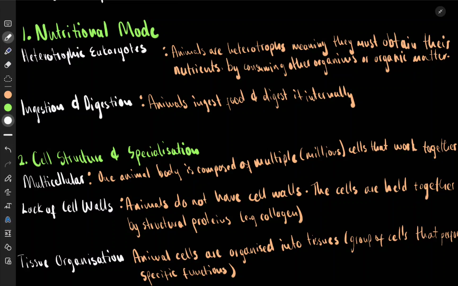Second, they ingest and digest. Here it says animals ingest food and digest it internally, which is different from fungi. Animals ingest and digest food in the same body. So they take food in, to put food into the body and digest it inside the body.